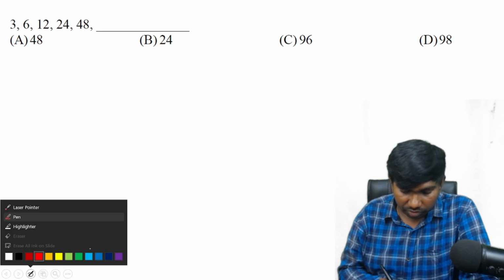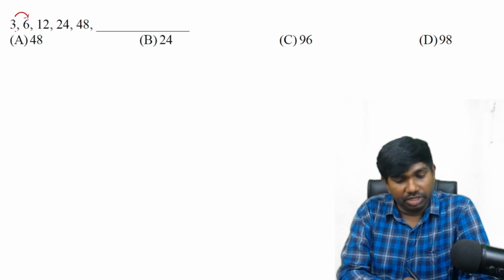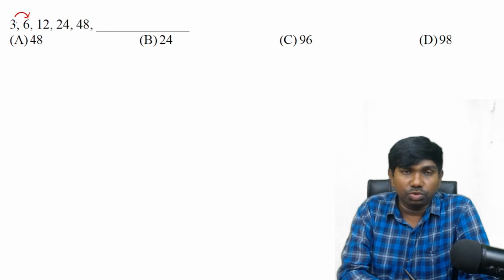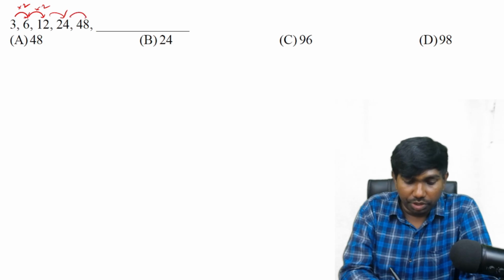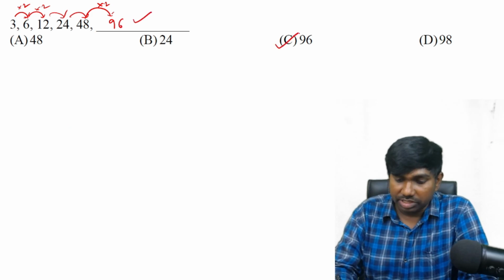When we have to go for the multiplication technique, if at least into 2 is possible, then we can try multiplication. If even into 2 is not possible, then it is not suggested to check multiplication. So 3 and 6 we can take into 2. 6 to 12 also into 2, into 2, into 2. So apply the same logic, into 2 here. 48 to the answer is 96. Okay, so the answer is 96.